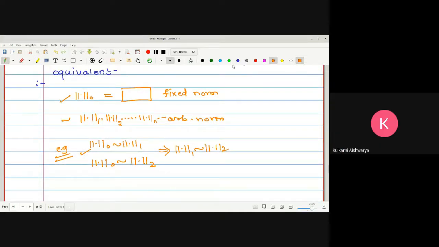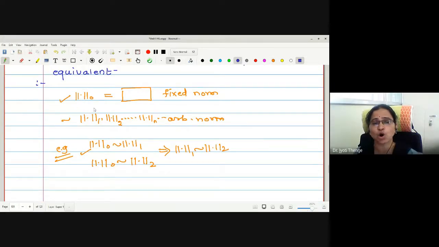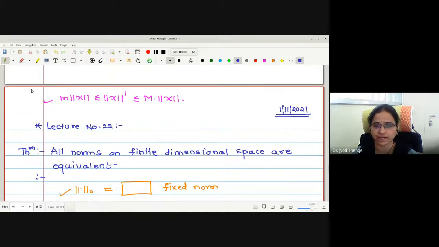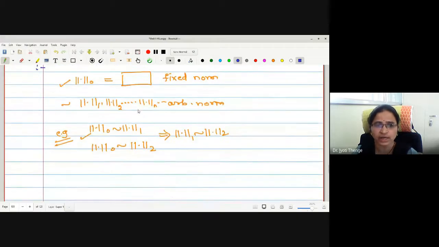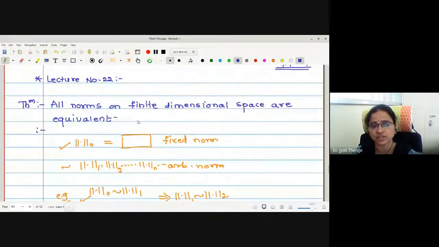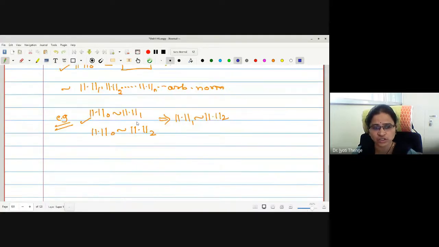Okay, therefore, let us start by defining the fixed norm, norm 0, and let us take an arbitrary norm of x, and we are going to verify this kind of inequality. As it is given that the space is finite dimensional, let me start with an n dimensional space.